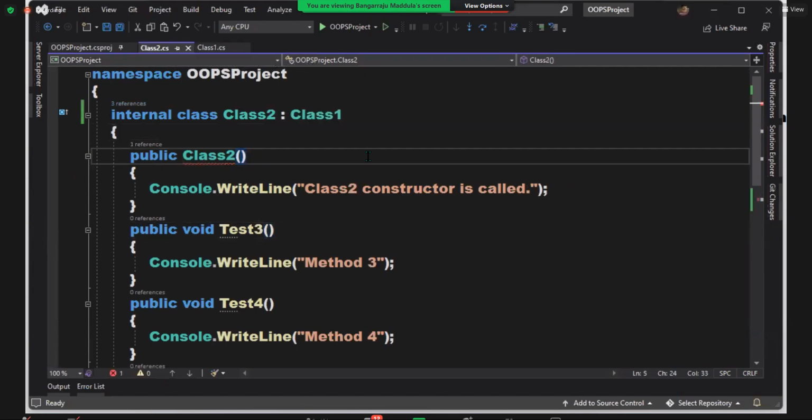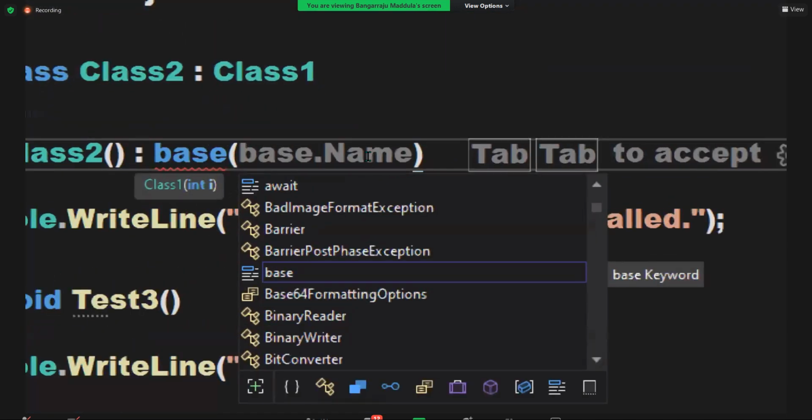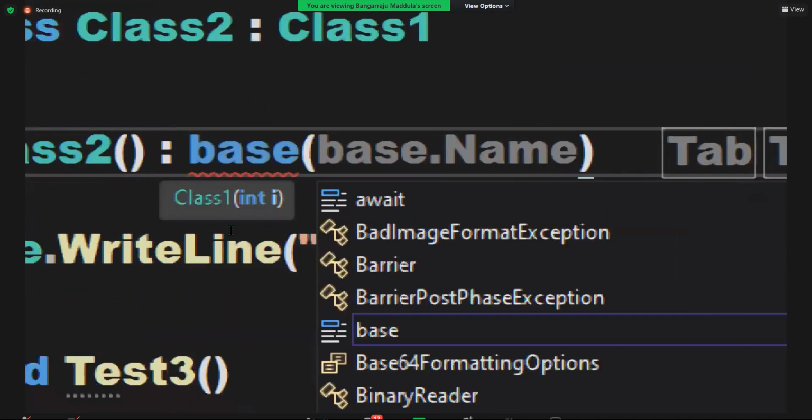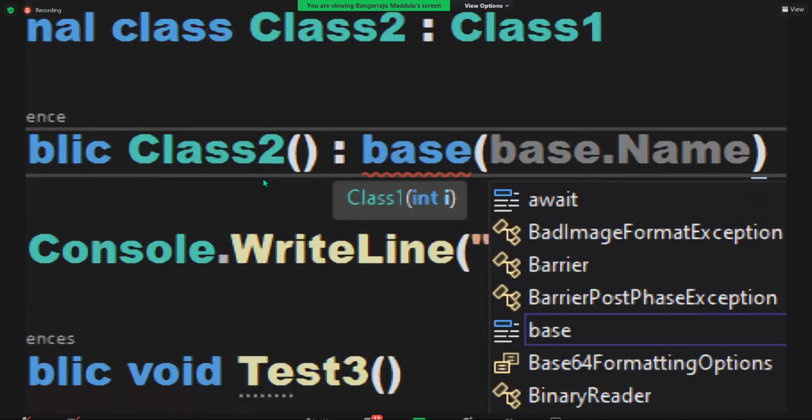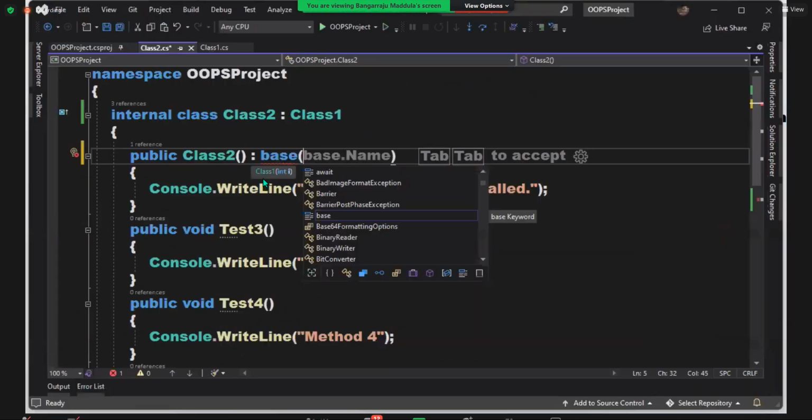Okay now, just watch it. Colon base. This base, when I open the brace, it will show you. Look, it is referring to class 1, see now. Understood my point? Pass a value. I'm passing a value 10.